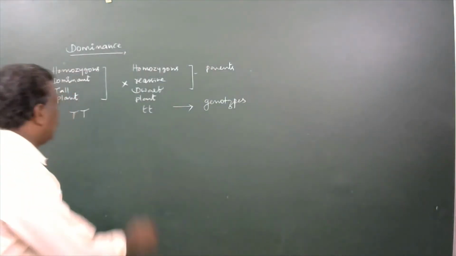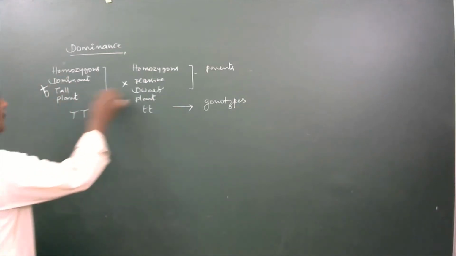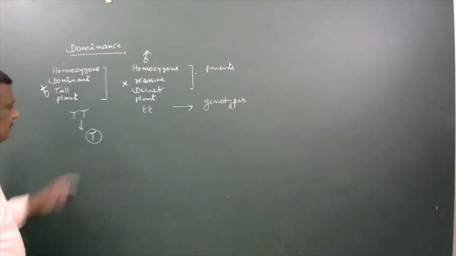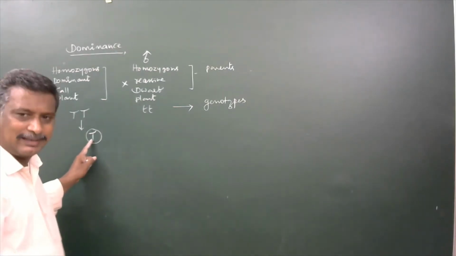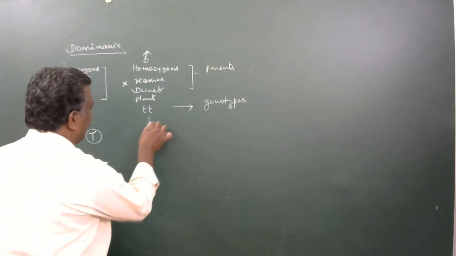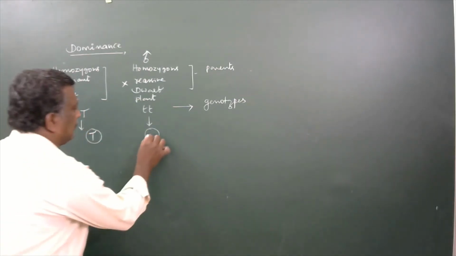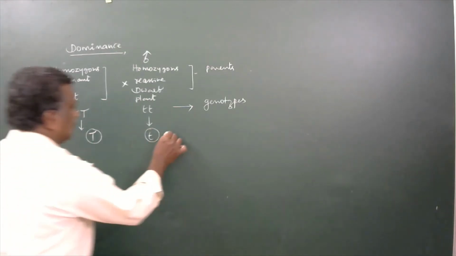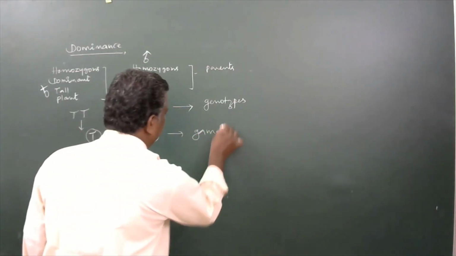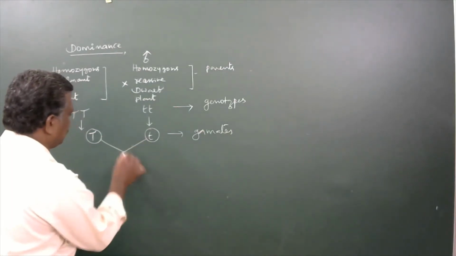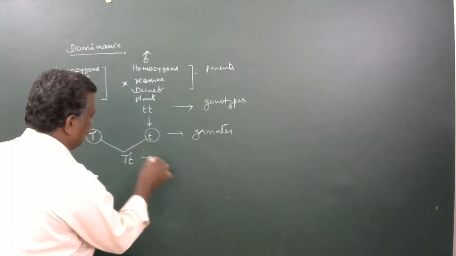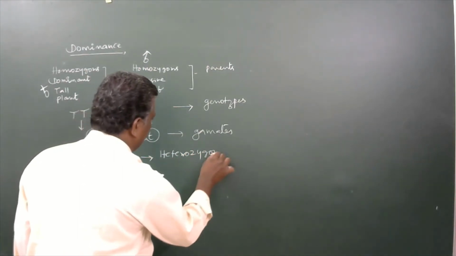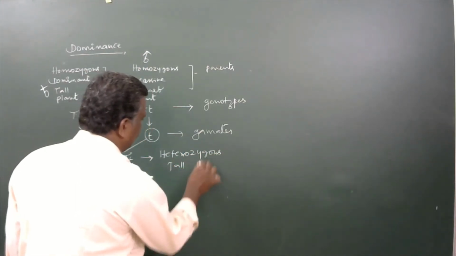From them, you imagine it may be a female plant, it may be a male plant. From it, the gametes that develop all have the capital T gene inside. Here, gametes are developed from this plant. All gametes have a small t gene inside. So they are said to be gametes. Here, both are fused together to develop capital T, small t, a heterozygous tall plant.